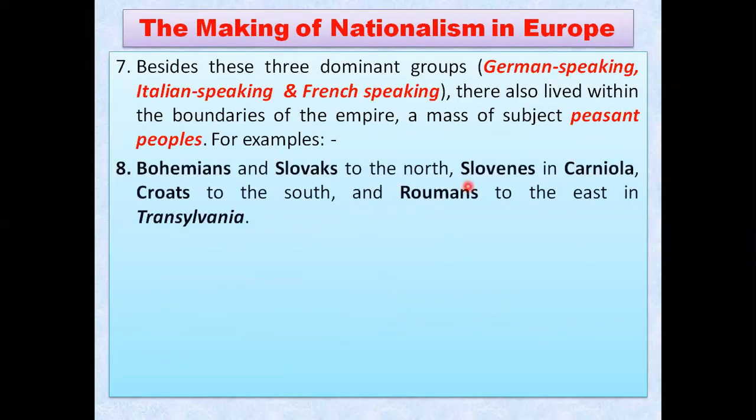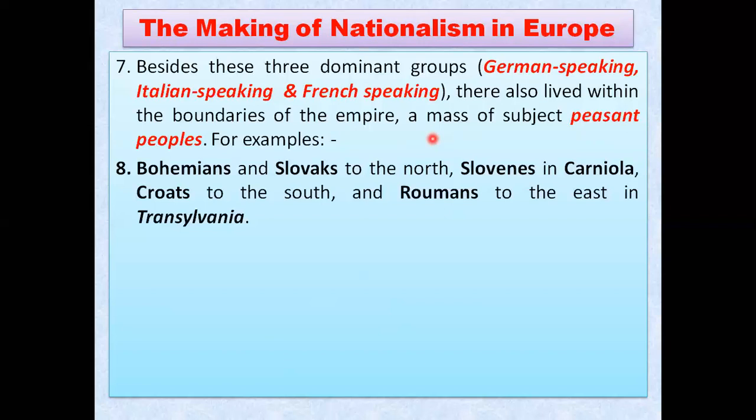Now let us move ahead. Besides these dominant groups, we have seen that there were German speaking people, Italian speaking people, French speaking people, and Magyar speaking people also. But the German, Italian, and French speaking groups were the very dominant groups. Within the boundaries of the empire there also lived a mass of subject peasant peoples.